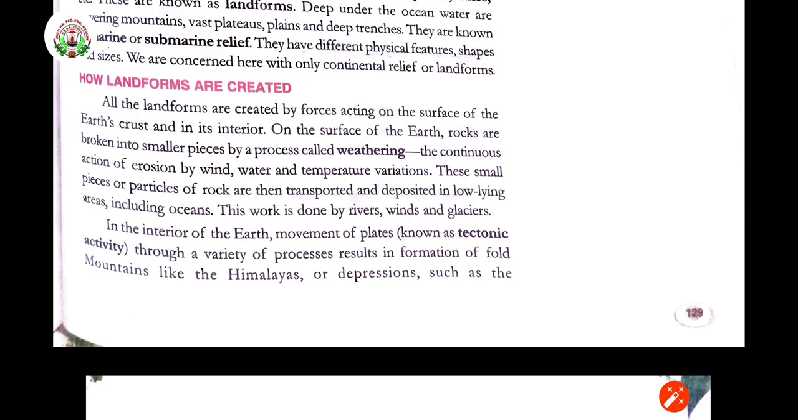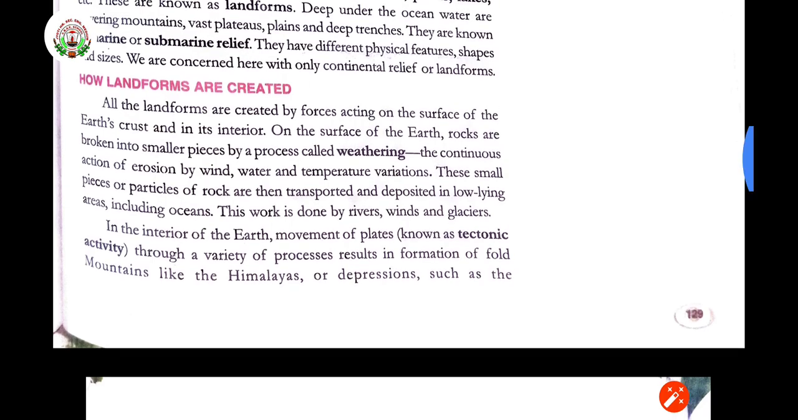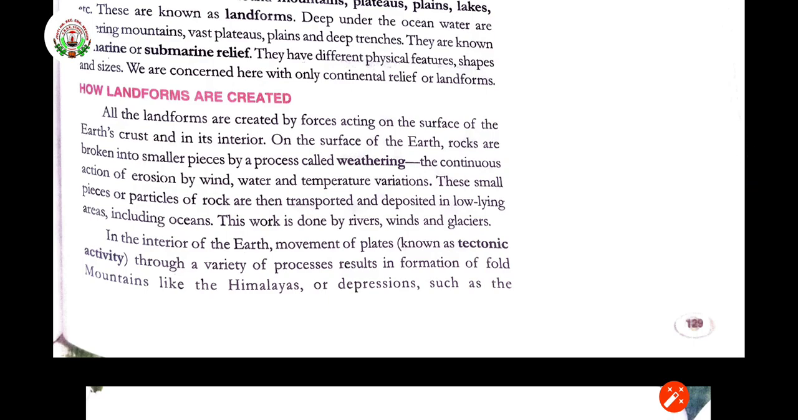Weathering is a process which happens continuously, like water and all. See, the continuous action of erosion. Erosion means taking away of the particles from one part to another. By what? By wind, water and temperature variation. Because of wind, water and temperature, the flow of water takes things from one place to another. Wind is also taking, plus temperature, when very high heat is there, at that time also it happens.